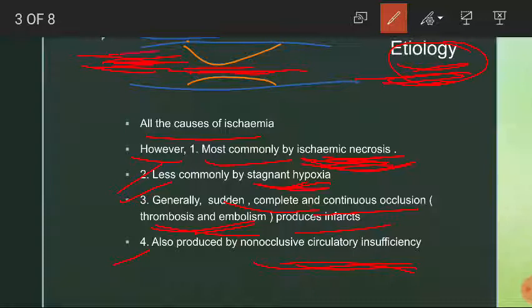Before, the blood could flow easily. Now since there is fat deposition, the path has narrowed, and this can also result in an infarct, and such an infarct is called a myocardial infarct. When we say a person has undergone myocardial infarction, in medical terms it means the person has had a heart attack. And now you can relate. So heart attack is also a non-occlusive circulatory insufficiency infarction.